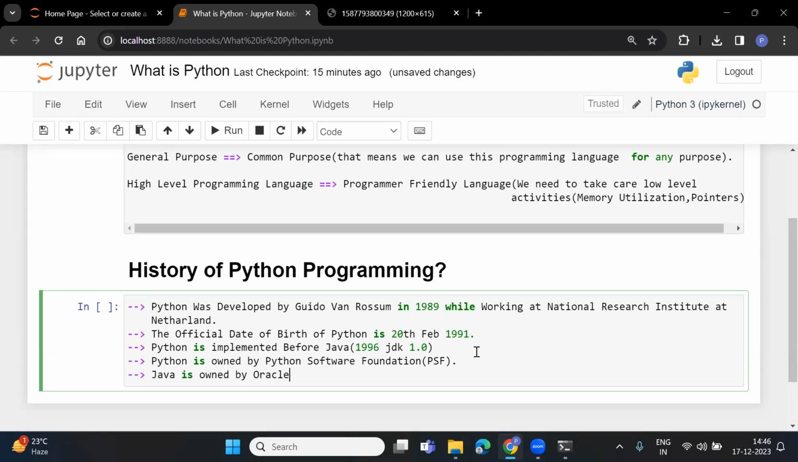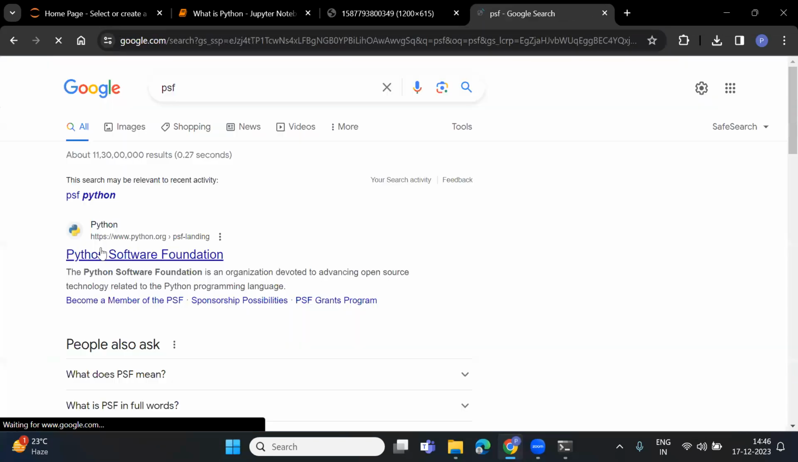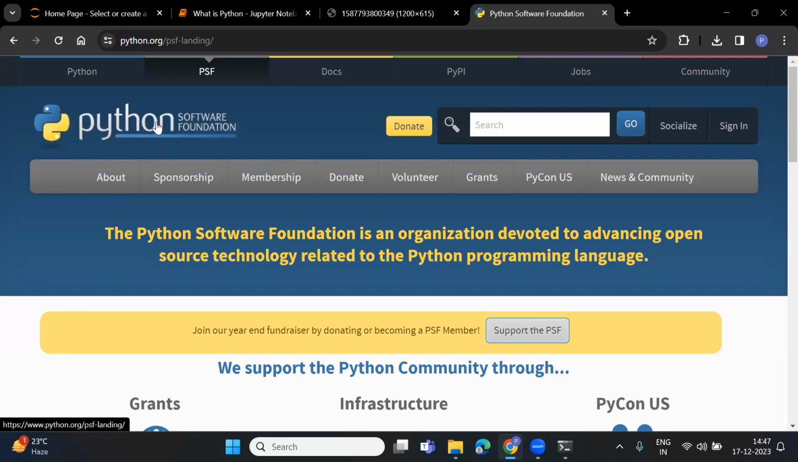but Oracle is a private corporation. Python Software Foundation is just a type of foundation. In a foundation you need not give any money. It's up to you how much donation you want to give. Let me show you the Python Software Foundation, or PSF. See here, it is a non-profit organization. This is your Python Software Foundation.